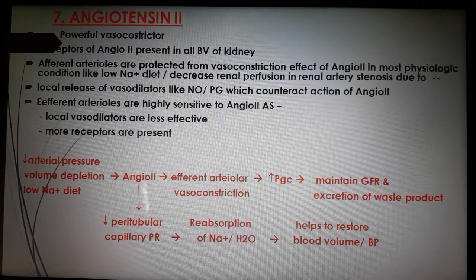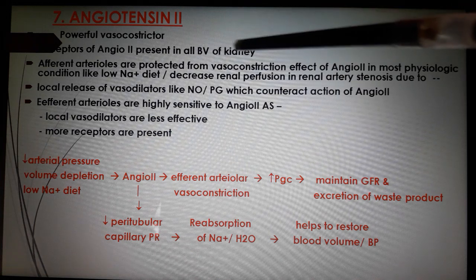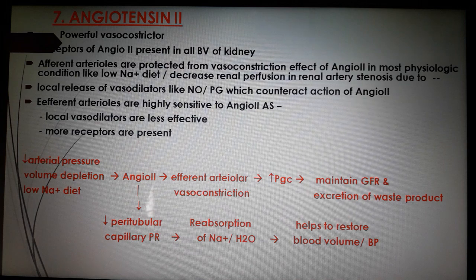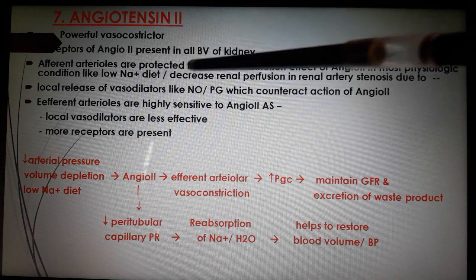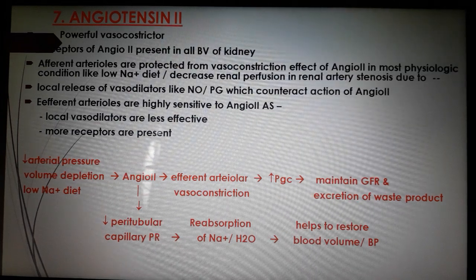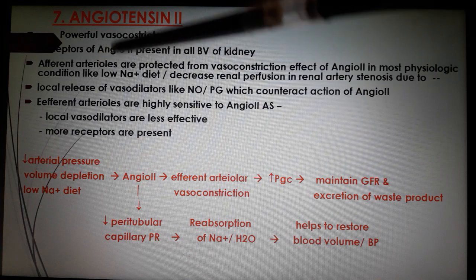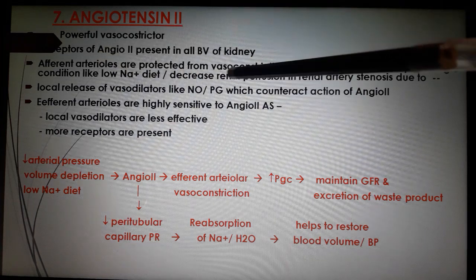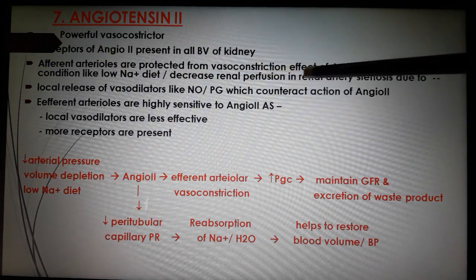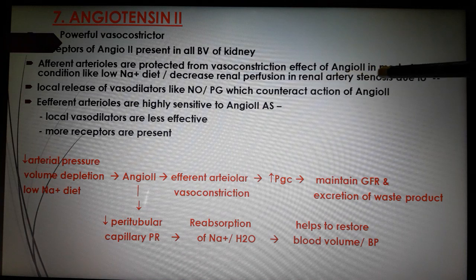The next important point is angiotensin II. We know that angiotensin II is a powerful vasoconstrictor. Receptors of angiotensin II are present in all blood vessels of the kidney. Afferent arterioles are protected from the vasoconstrictor effect of angiotensin II in most physiological conditions, like a low sodium diet, and decreased renal perfusion in renal artery stenosis.